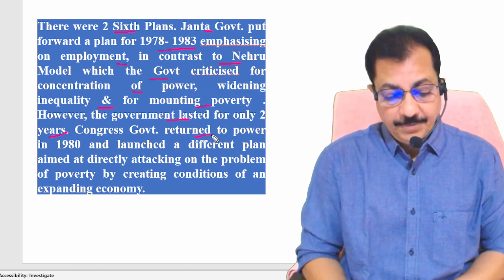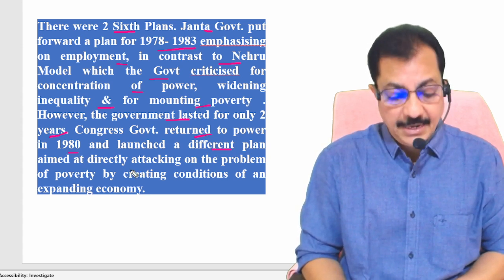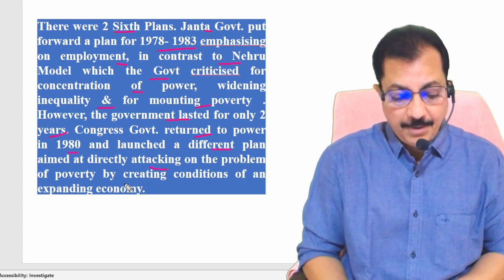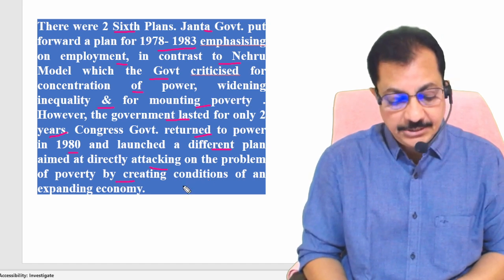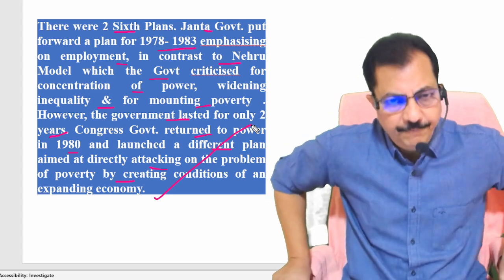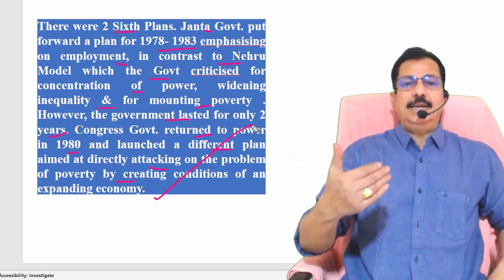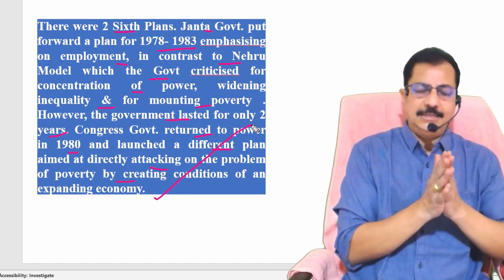Congress returned to power in 1980 and launched a different plan aimed at directly attacking the problem of poverty by creating conditions of an expanding economy. Because every government wants to do something greater than what the earlier government has done.